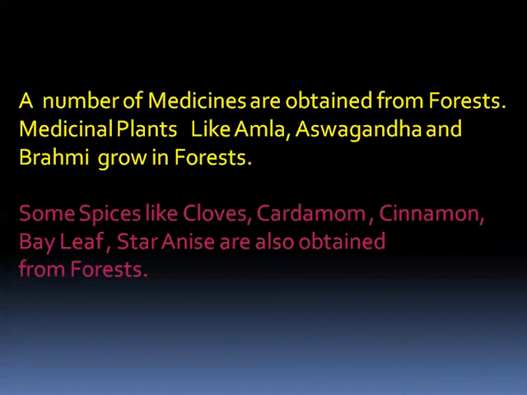All of you know Ayurvedic, that is the products from the trees only. They prepare the medicine, Ayurvedic medicine it is called. And some spices like cloves, cardamom, cinnamon, bay leaf, star anise. These are also present in the forest only. These are also forest products.